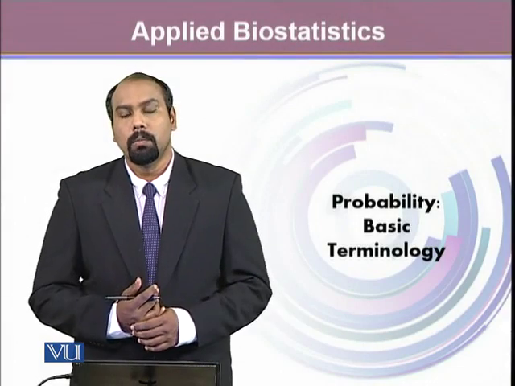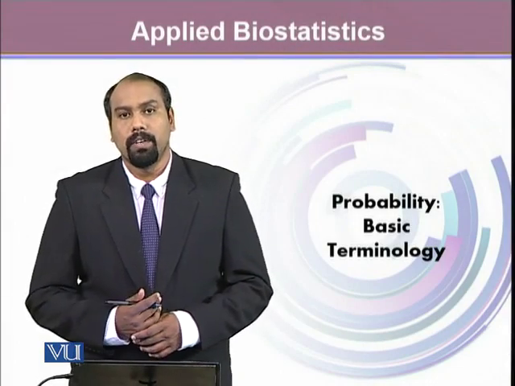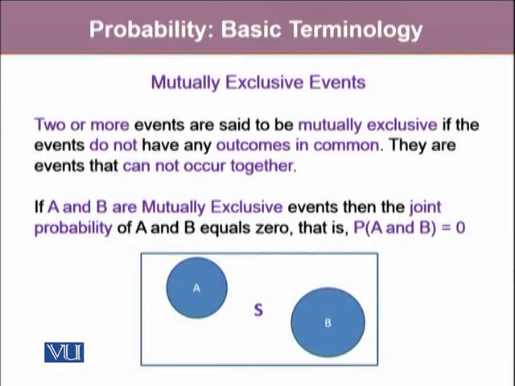In this module, we'll be talking about different types of events. The first type of events are called mutually exclusive events. If we take two events, let's say A and B, these two events are said to be mutually exclusive if these two events cannot occur at the same time, and they do not have any common outcome. Such events are called mutually exclusive events.